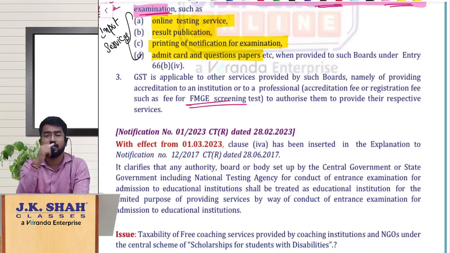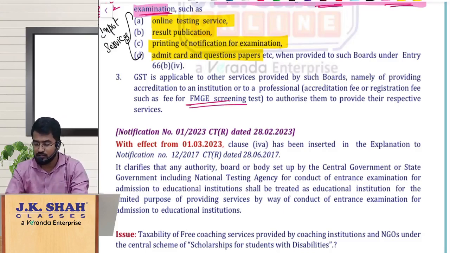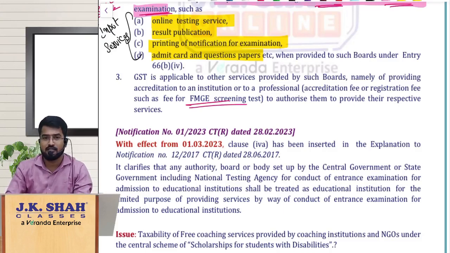For that we are collecting fees from them. These things are not enjoying any exemption. They are obviously taxable. They are not coming under any services exemption which is given under entry 66. So they enjoy the tax, not exemption.